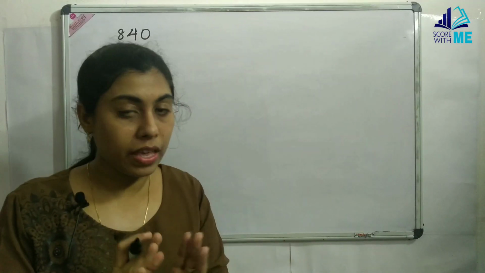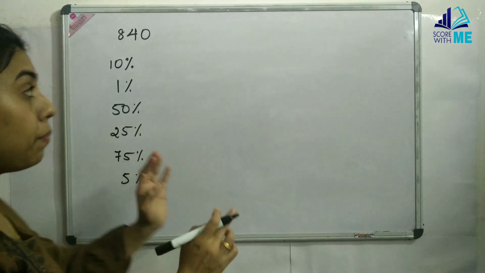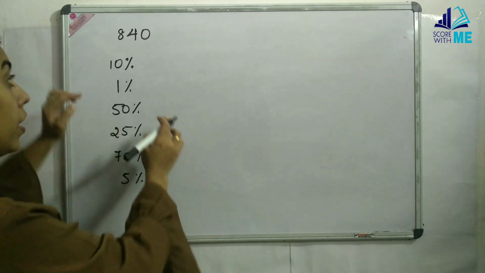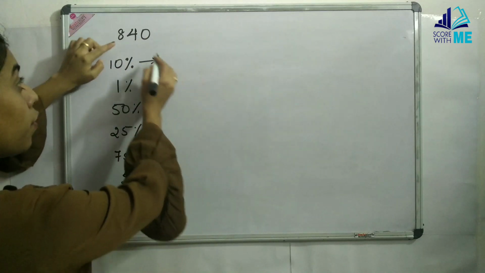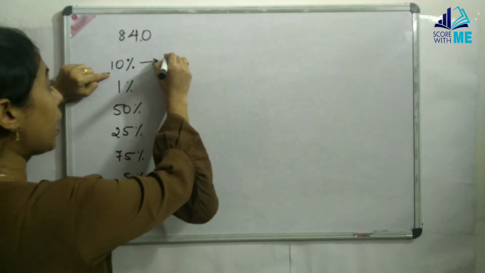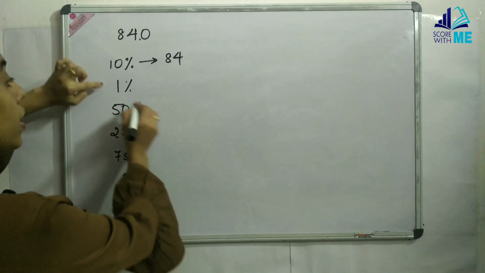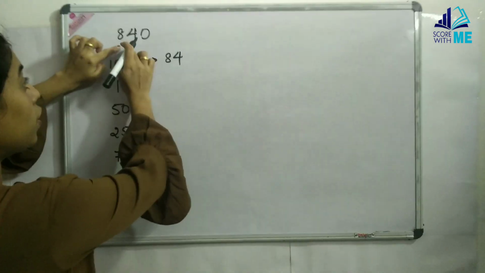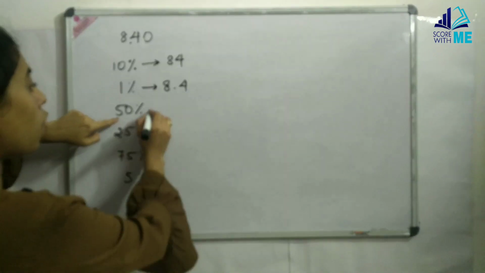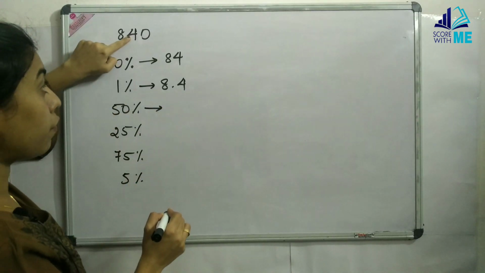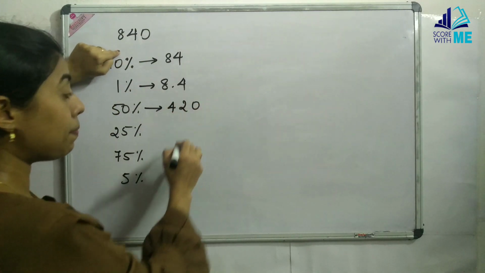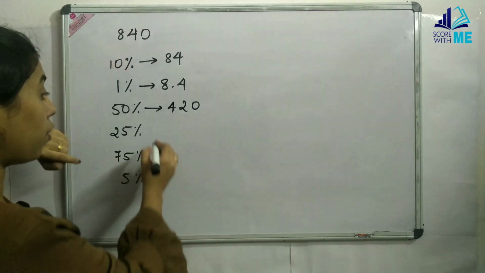To make the same thing clear once again, I have come with one more example. I have taken the number here this time as 840. Now we are going to split 840. So 10% of 840, don't forget to move the decimal point one place over here. One place after the first digit. So it is 84. Okay, now I need to find 1%. So how will I get it? Two places here. So it is 8.4. Now 50%. 50% of 840 simply means half of 840. Without doing any multiplication or division, I am writing half of 840, 420.